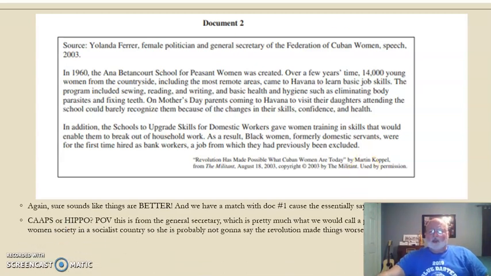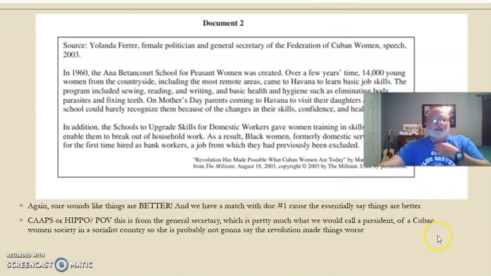Now, let's go ahead and look at CAPS or HIPPO. Let's see who said this. Now, she's saying the socialist revolution made women's lives better. Okay, who is she? She's a female politician, and obviously politicians say things for effect, and she's making a speech. And we don't know who she's making the speech to, but her job is she is general secretary, and that's basically the same thing as chairman or president of the Federation of Cuban Women. So the fact that she's a woman speaking about changes in women's lives to a group of women, or she's in charge of this group of women, that should have some bearing on CAPS or HIPPO, as you see here.